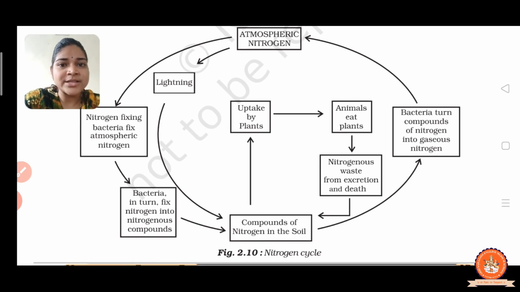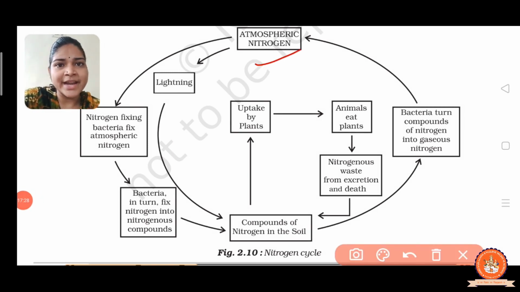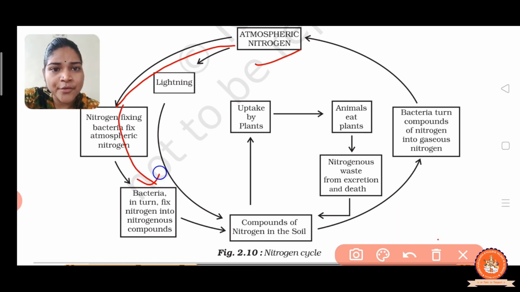So here the nitrogen cycle is given to you. The atmospheric nitrogen, which is in the atmosphere, the plant cannot directly use. That's why nitrogen fixing bacteria fix the atmospheric nitrogen into the usable form of nitrogen, which means nitrogenous compounds.